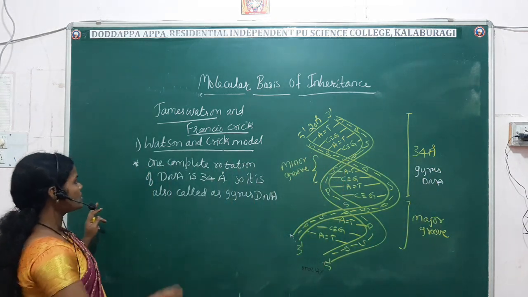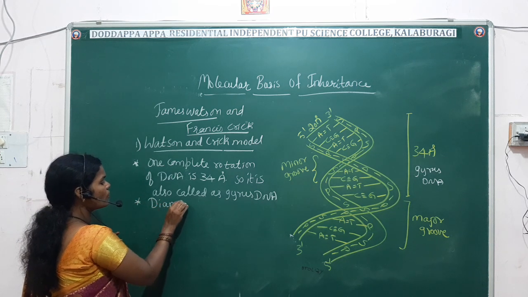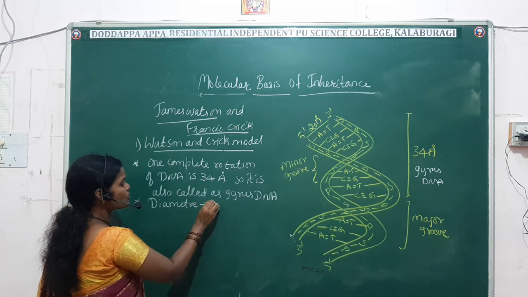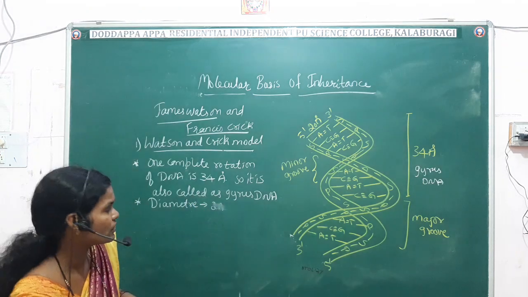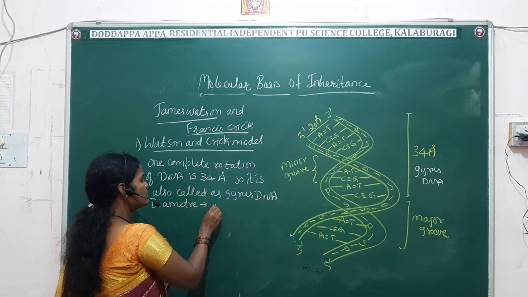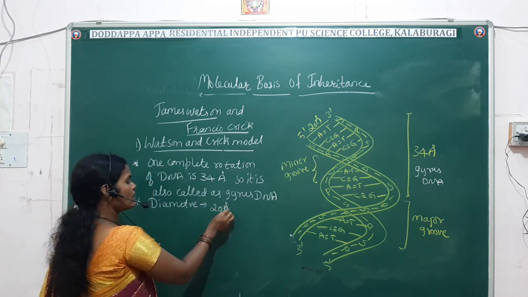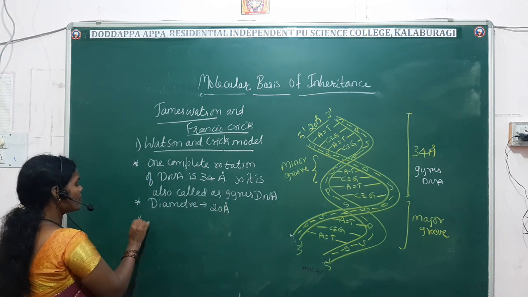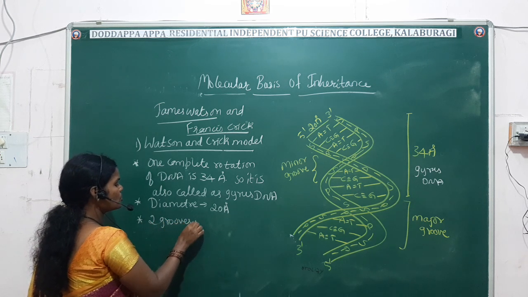Then the diameter of DNA measures about 20 angstrom. Then here we see the presence of two grooves. How many grooves are present? Two grooves.